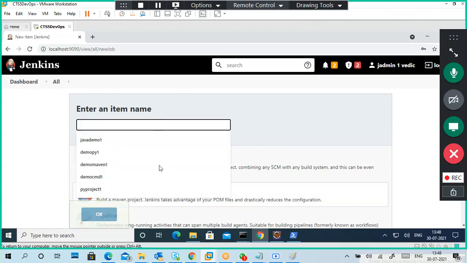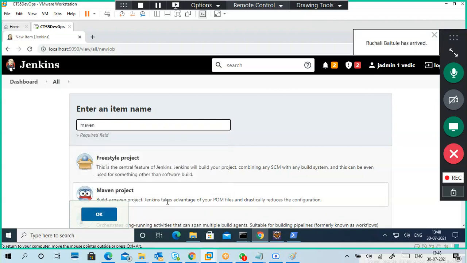Okay, so I click on Maven. I put a Maven project one. Any name you can put. So this is the Maven project I selected. You can give 6 also, no problem. Maven project 6 hyphen 1. It won't take hyphen 1. We'll see.